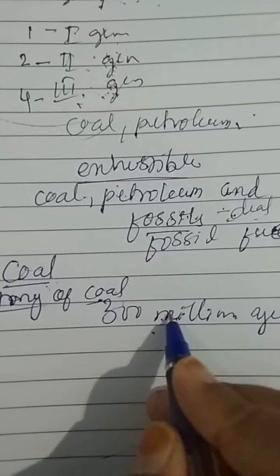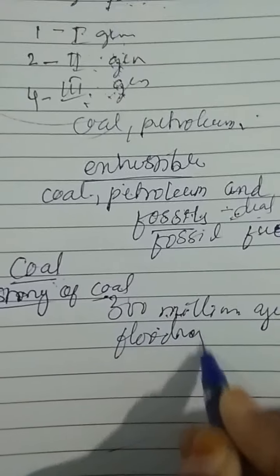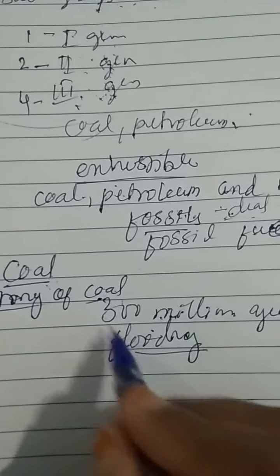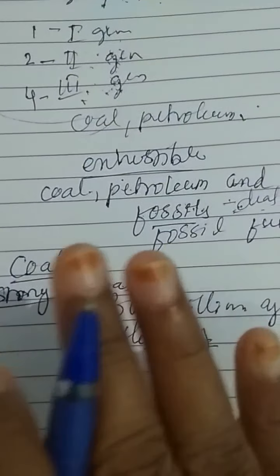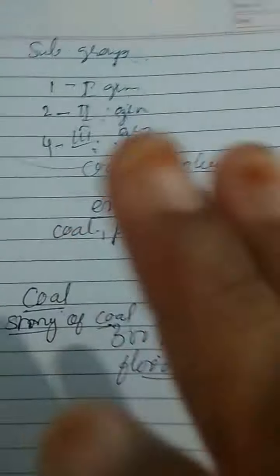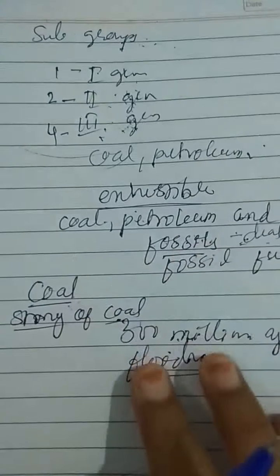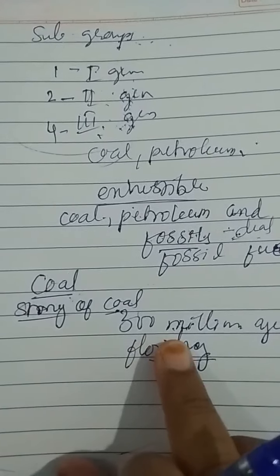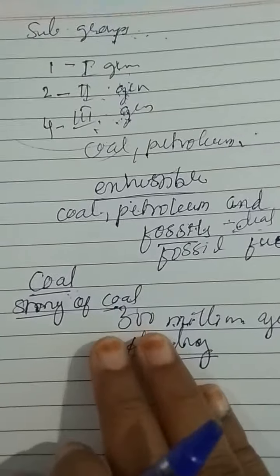Due to natural processes like flooding, these forests got buried under the soil. As more soil deposited over them, they were compressed, and the temperature also rose as they sank deeper under high pressure and high temperature.